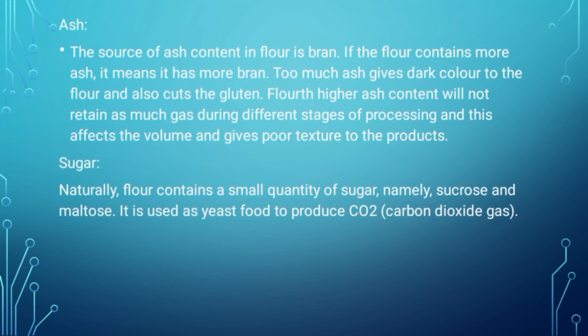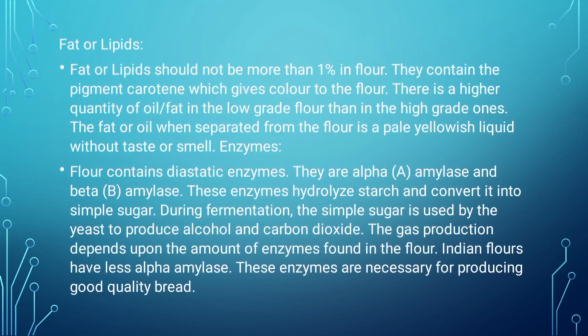Sugar. Naturally, flour contains a small quantity of sugar, namely sucrose and maltose. It is used as yeast food to produce carbon dioxide. Fats or lipid. Fats or lipid should not be more than 1% in flour. They contain the pigment carotene which gives color to the flour. There is a higher quantity of fat or oil in the low grade flour than in the high grade ones. The fat or oil, when separated from the flour, is a pale yellowish liquid without taste or smell.